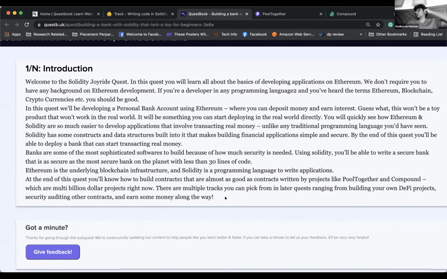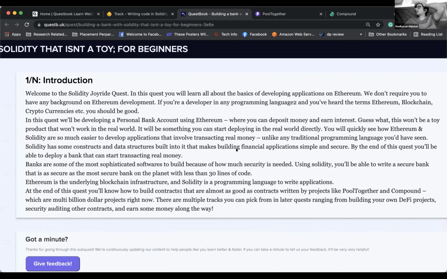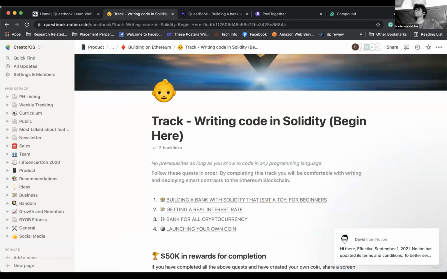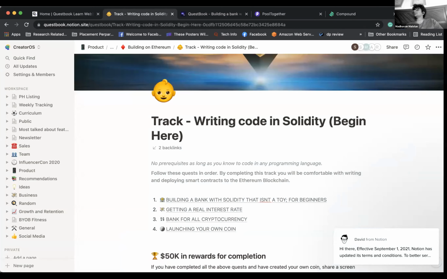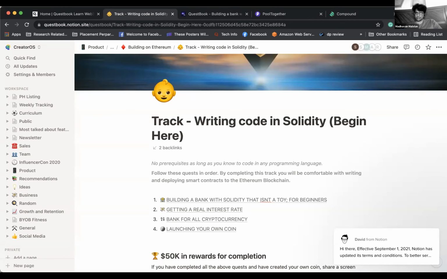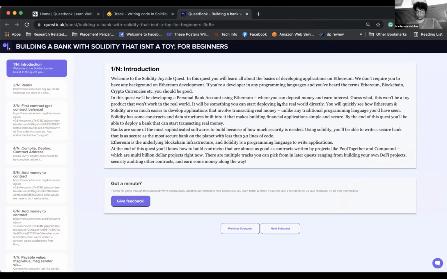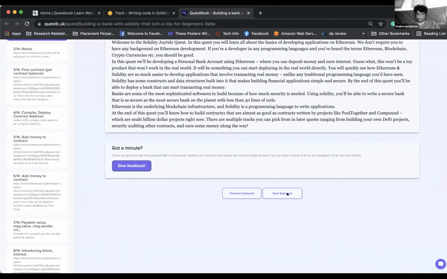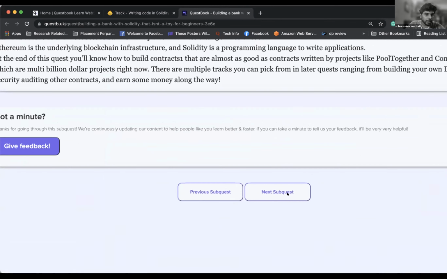Sorry, the second question was why did I choose building a bank? Yeah, that was the first thing that came to my mind when I thought of money, right? When you think of money, you probably think of, I don't know, a bank or maybe a wallet or something like that. So I picked a bank. I could have gone with a wallet as well. I was actually deciding between the two. No real reason. If I picked the other, you'd have asked the same question anyway. No good logical reason there. Got it. I'm moving on to the next subquest.